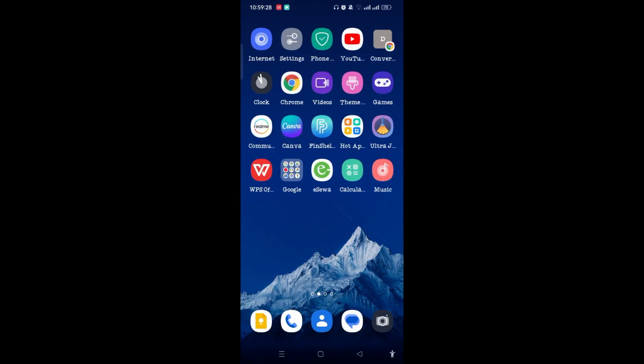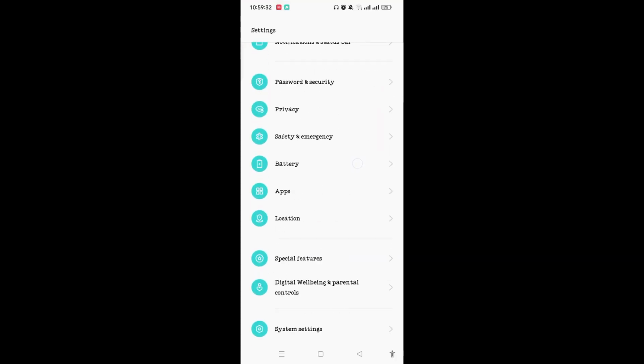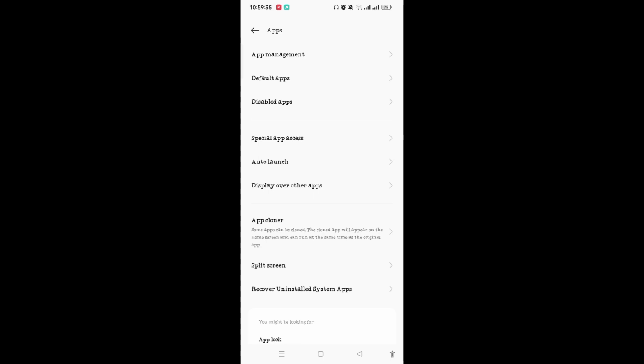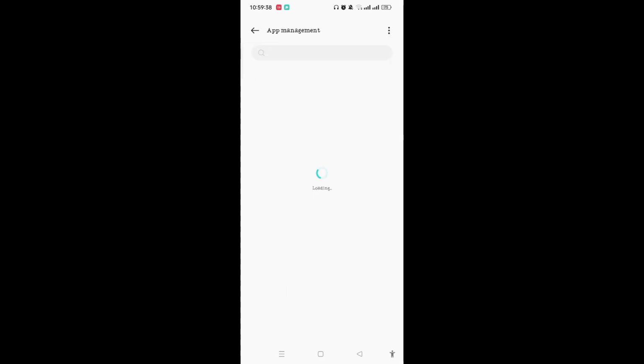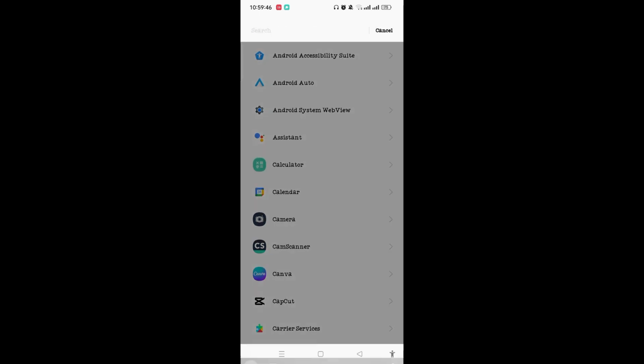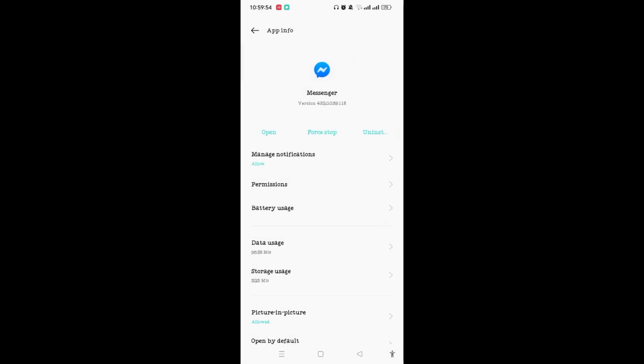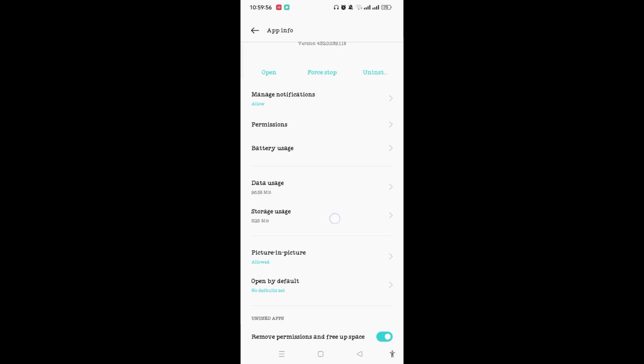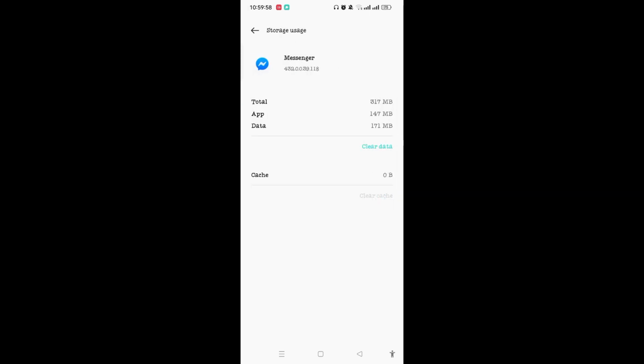Then you need to go on the setting of your phone and tap on the apps. After that, you need to select the app management and wait until the apps are loaded here, and you need to search the Messenger app. Once you are on this page, you need to tap on the storage uses and clear all the cache.